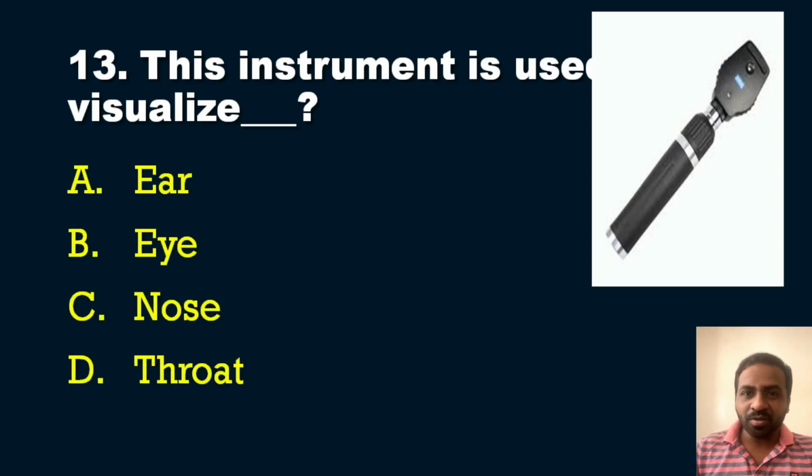So the options for you are ear, eye, nose, throat. So what is the instrument? This is an ophthalmoscope. So definitely the answer is eye.